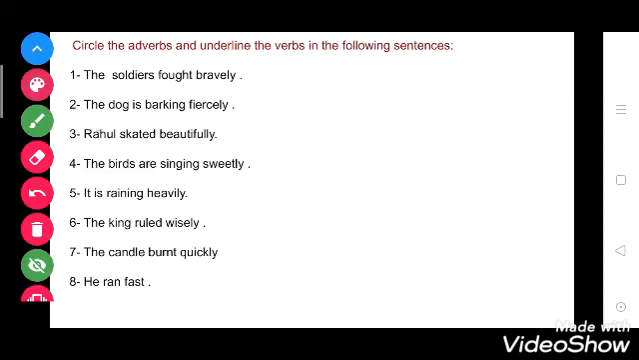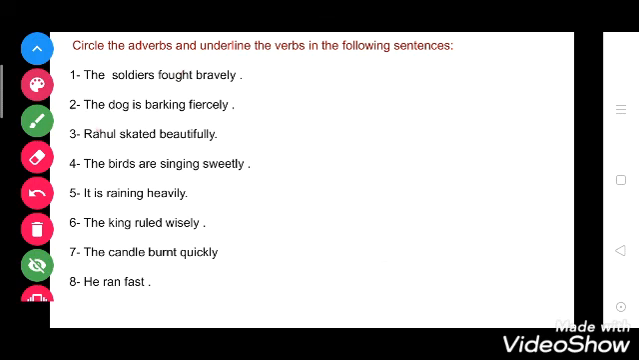Now students, this is another exercise. In this you have to circle the adverbs and underline the verbs in the following sentences. So you have to circle the adverb. Adverbs are the words that modify verbs, adjectives or adverbs, and verbs are the doing words. Okay, so now see the first one.